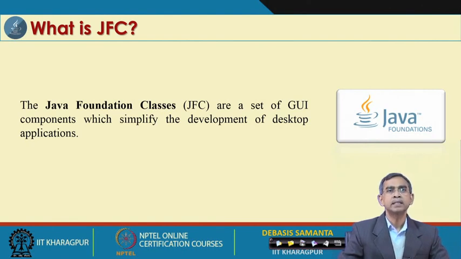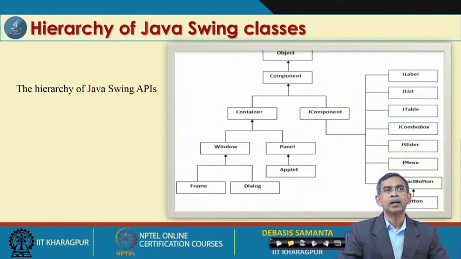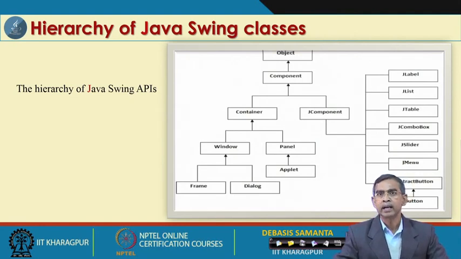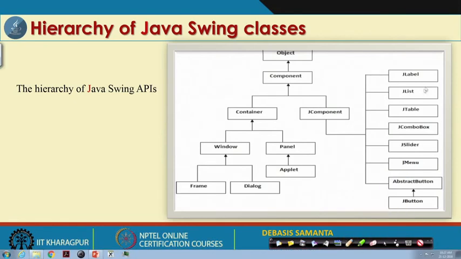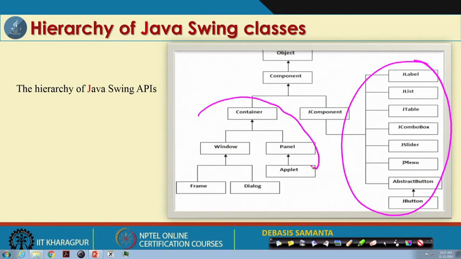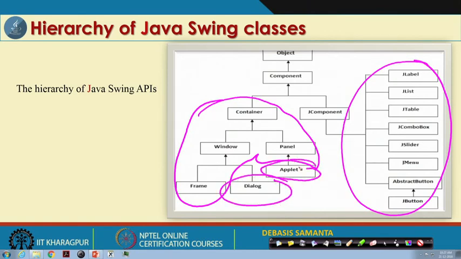Here are the different classes in the Swing package. JComponent is related to the component, very much the same as the AWT components, and in addition there is a container, which has a panel and a frame, and a dialog is there, and a container may also be an applet. This is the basic idea, and these are called the Swing components.